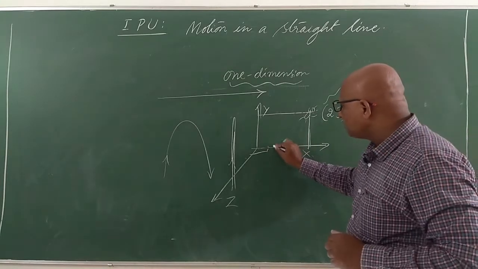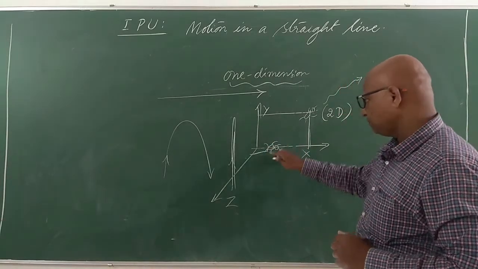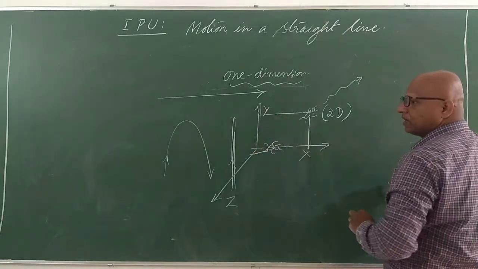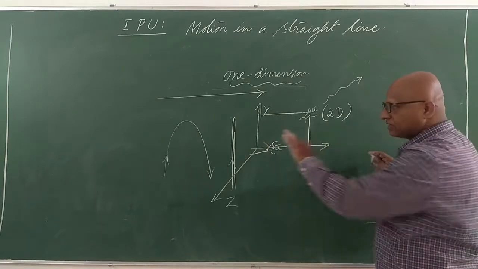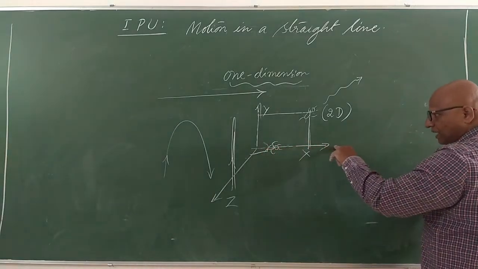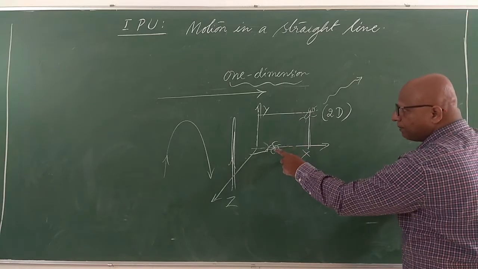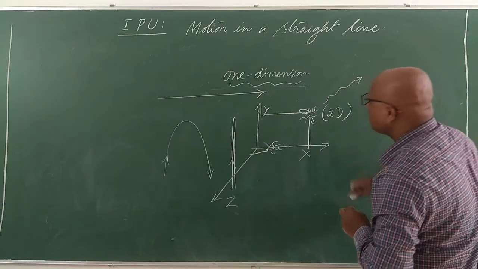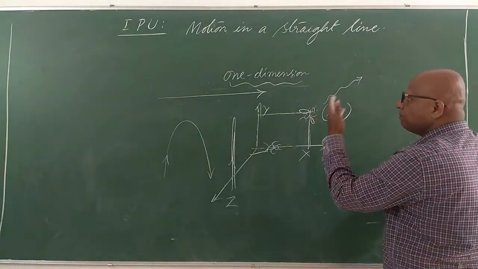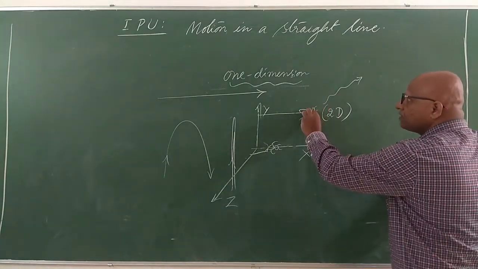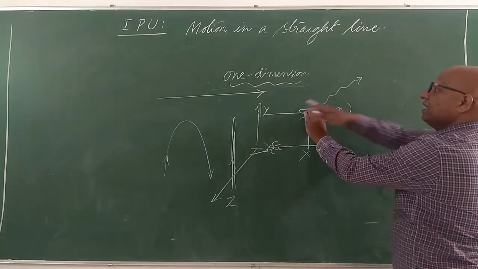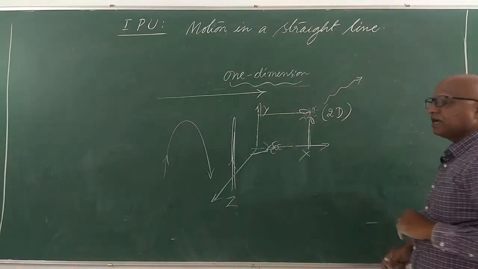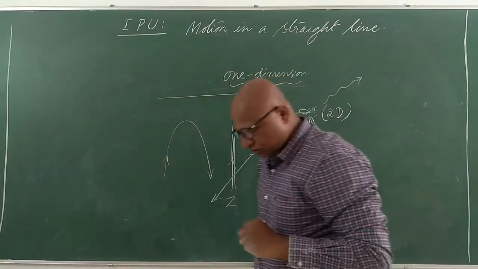If the same ant is moving only in the x-axis, it is not showing any movement in the y-axis or the z-axis. It is showing movement only in the x-axis. That's why it is one-dimensional. Now it is two-dimensional. Now suppose the ant has wings. It is not an ant actually, it is a honey bee. Then it will start flying. When it flies, it will have z-axis movement also. Now we can say a flying bee has three-dimensional motion.